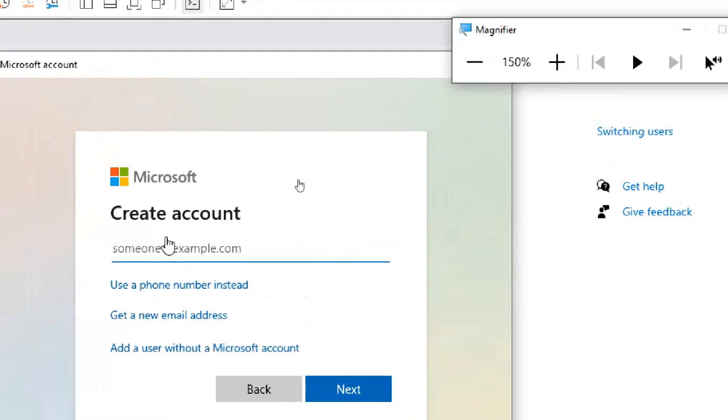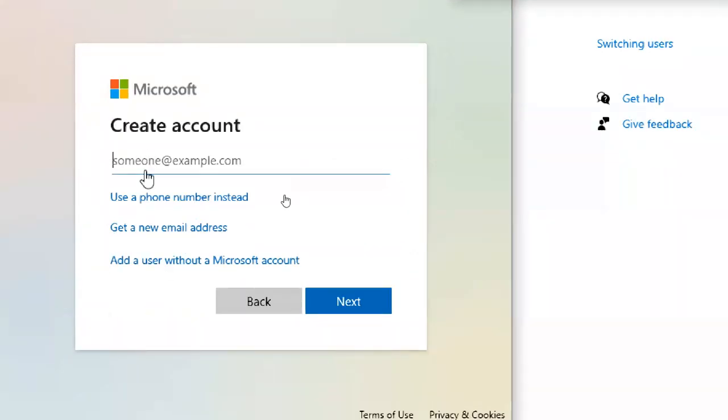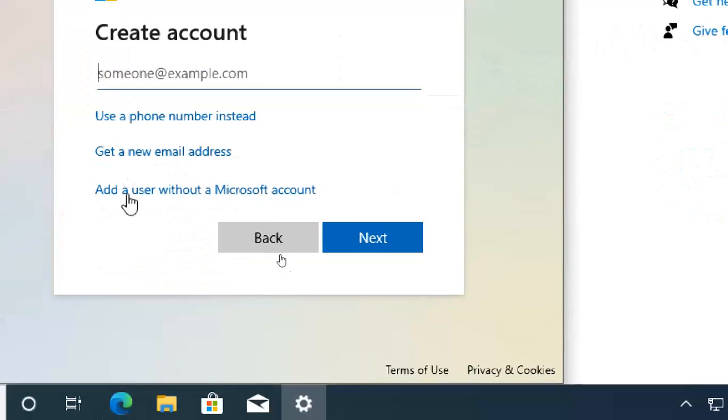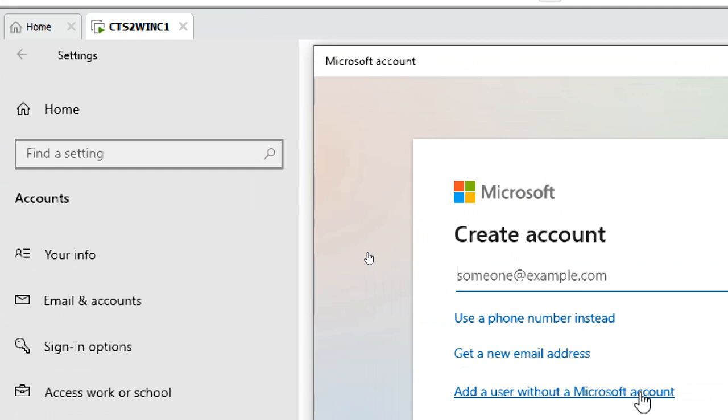Now it is showing create an account. You want to create an account, or use a phone number, or get a new email ID. Add a user without a Microsoft account. I'm going to this option. So guys, see here it is: add a user without a Microsoft account. I'm going to that option only. What happened?